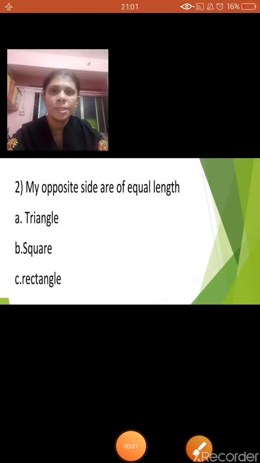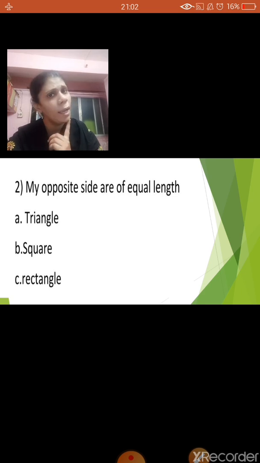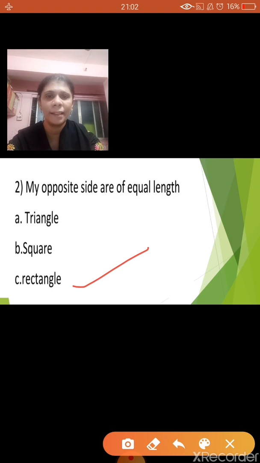Now the second question. My opposite sides are of equal length. Who am I? Am I a triangle? Am I a square? Or am I a rectangle? Who am I? Think and answer me. Correct. I am a rectangle.